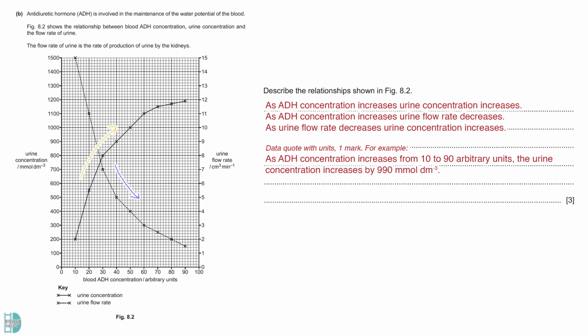Then, quote in data with units. For example, when ADH concentration increases from 10 to 90 arbitrary units, the urine concentration increases by 990 millimole per dm cube. I usually prefer to do a bit of calculation rather than quote the data directly because some questions expect you to show manipulated data, not just straightforward quoting.